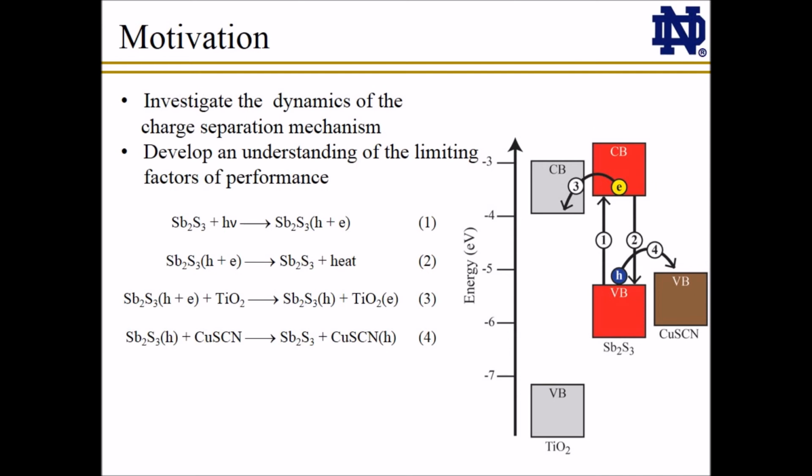In these cells, the four basic electron transfer reactions are: 1. The excitation of antimony sulfide forming our exciton, and 2. Non-radiative recombination of the exciton. This exciton can also decay through two charge transfer reactions: 3. Electron transfer from antimony sulfide to our electron conductor, TiO2, and 4. Hole transfer from antimony sulfide to the hole conductor, copper thiocyanate. In the present study, we used time-resolved transient absorption spectroscopy to probe these reactions.